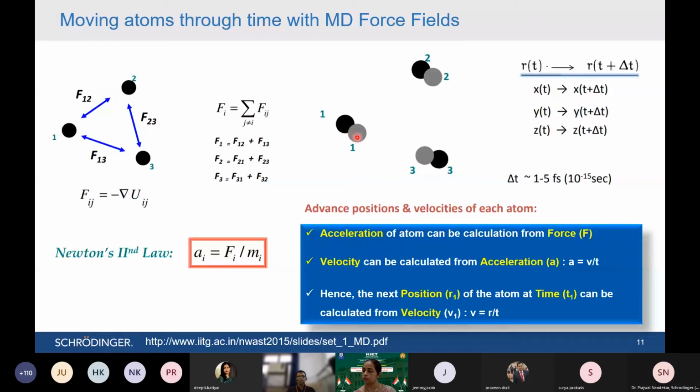Again, whatever I have explained is in scalar quantities, but it is a vector quantity. It also has direction, not only magnitude. This is what basically happens in the software in the background.